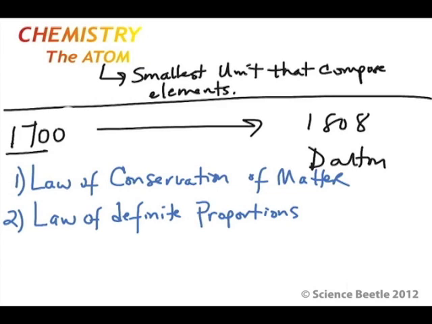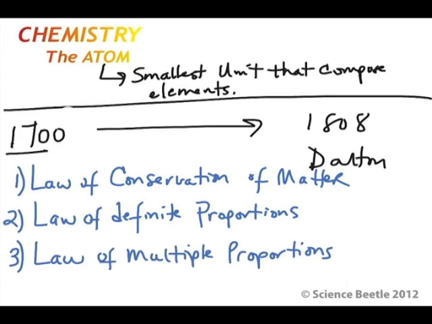And basically what this law said was that any compound that has the same elements in it is going to have the same proportion of those elements regardless of the mass of the sample. So you can have a very big amount and it's still going to contain the same proportion of elements, or you can have a very tiny small amount that could essentially be the size of a speck of salt, and it would still have the same proportions of elements in that particular sample. And that's all the law of definite proportions is saying.